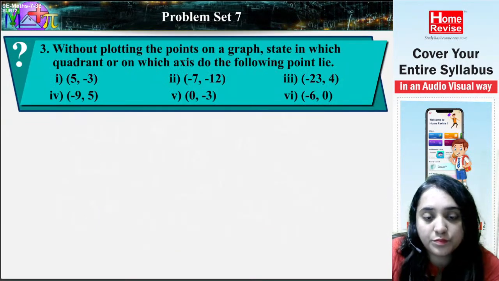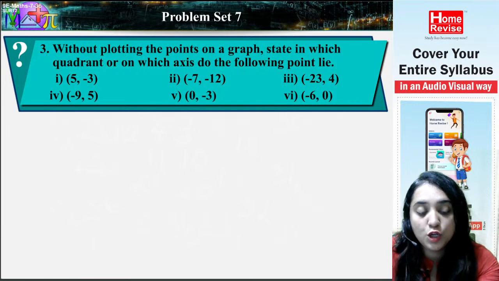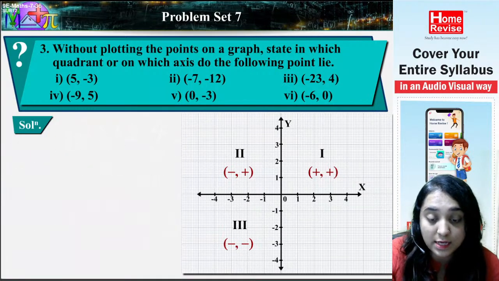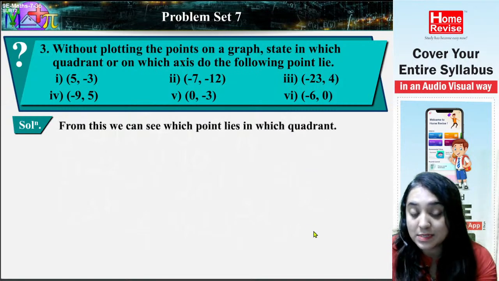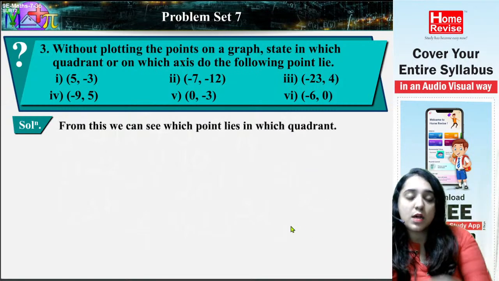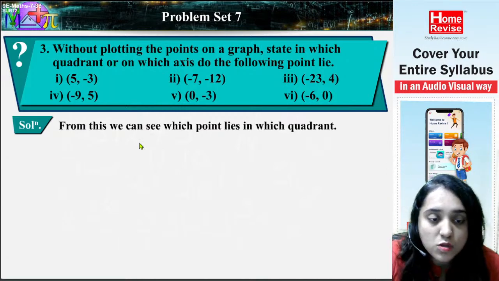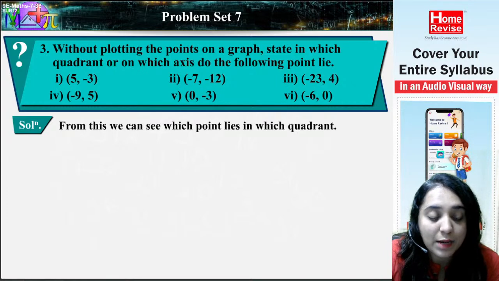3. Without plotting the points on a graph, state in which quadrant or on which axis the following points lie. So just by looking at the plus and the minus sign, you have to just find out which quadrant it is. So basically, you should know what exactly it is. Plus plus, so both are plus. Then that one was minus and then plus, and third one both are minus, and here plus and minus. So just by looking at the symbols and the signs, you have to tell me where exactly they are falling.